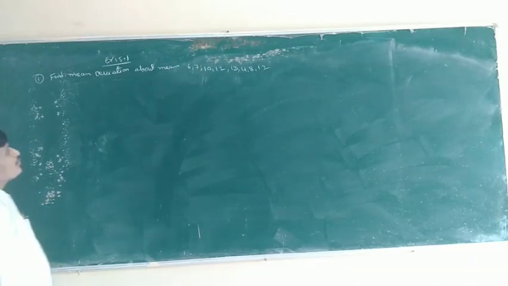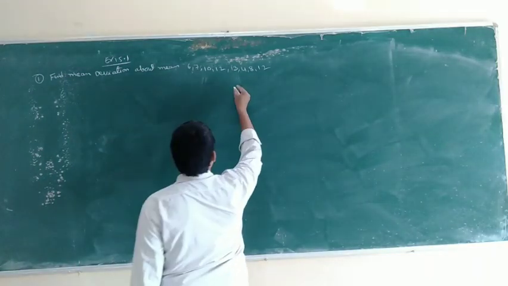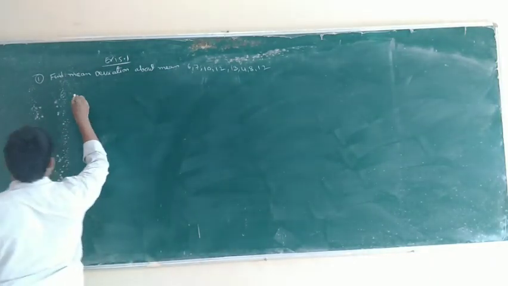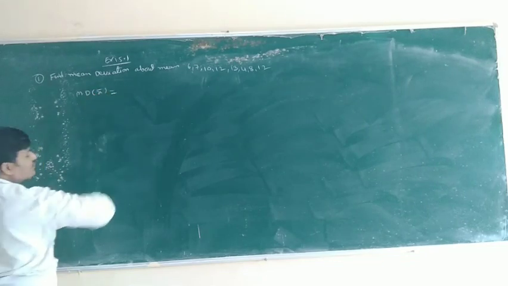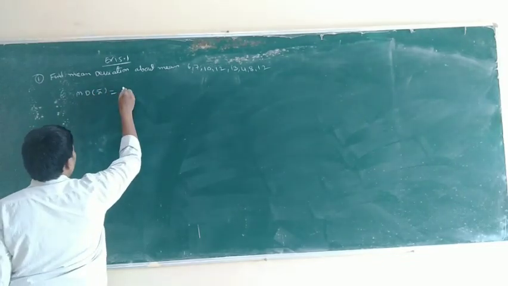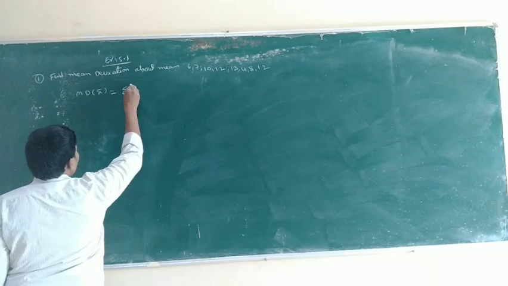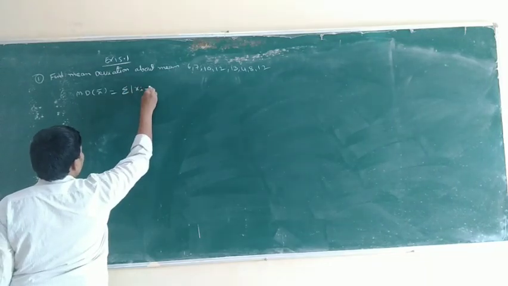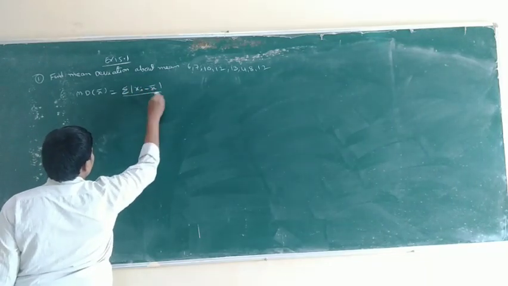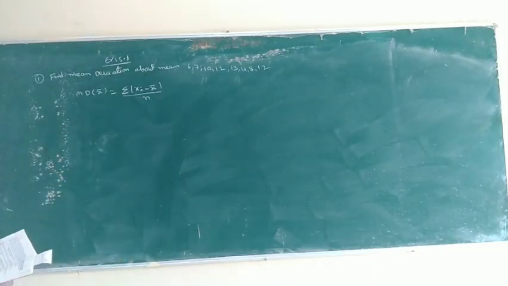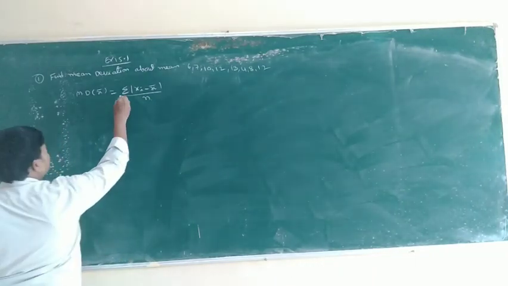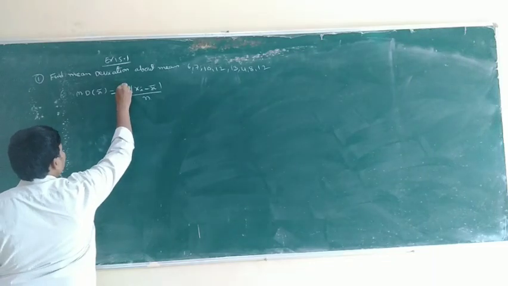Mean deviation about the mean: the sum of mod of xi minus x bar, divided by n, where i is equal to 1 to n.